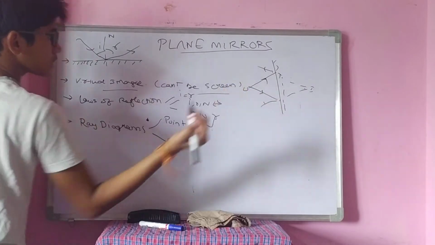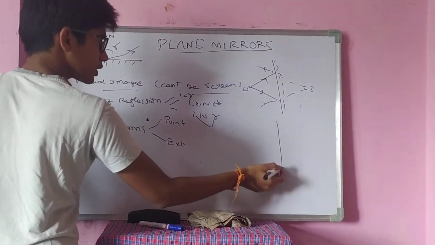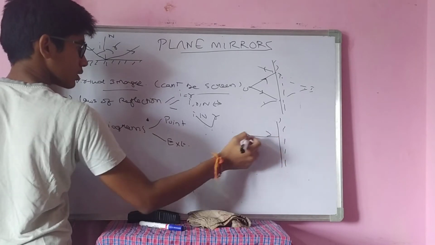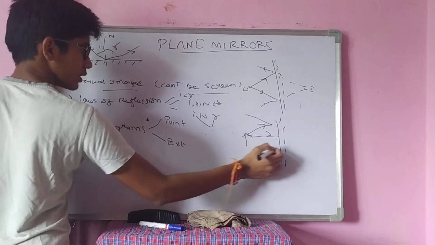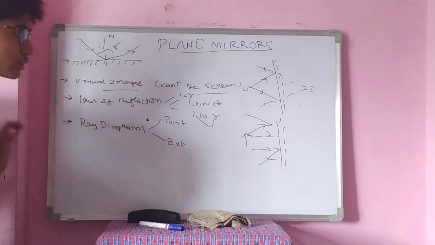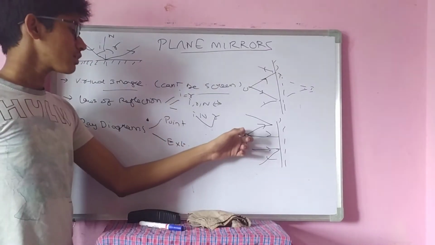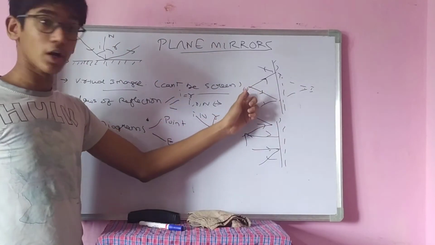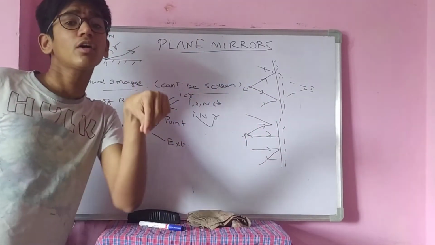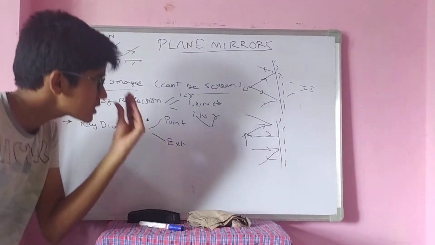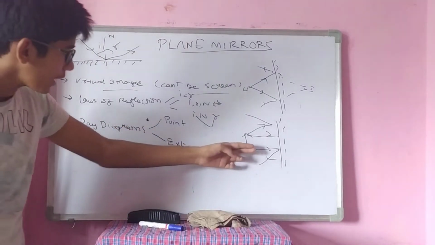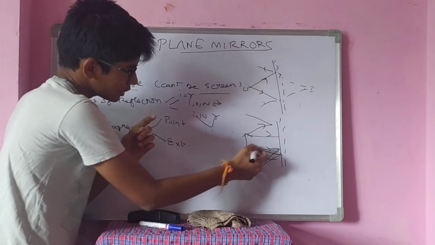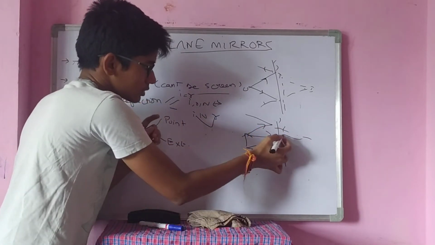This is the image, this is the object. For an extended object, in this manner, we consider the top end of the extended object as a single point object and the bottom end as another single point object, and we give two rays like this. They will get reflected and form an image in this manner.